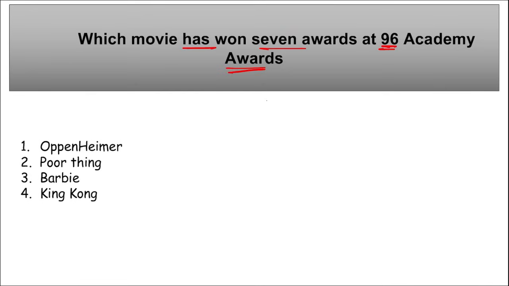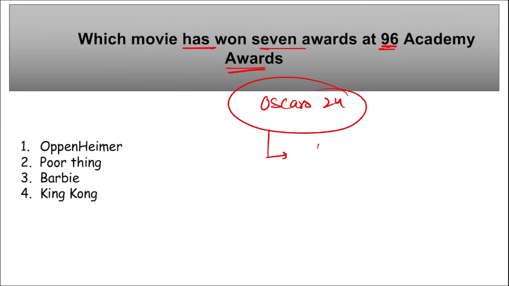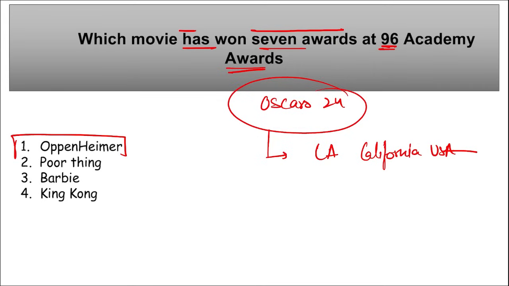During the 96th Academy Awards, that were the Oscars 2024, where were they held? They were held in Los Angeles, California, USA. And the question asked here is, which is that movie that has won 7 awards here? It is the movie Oppenheimer, correct? It won 7 awards.